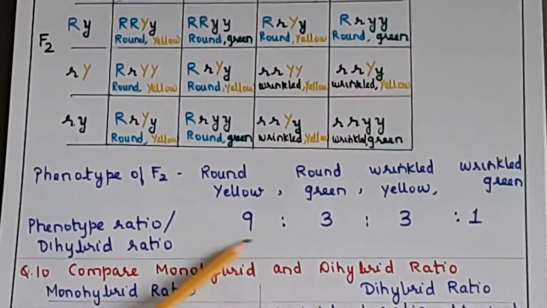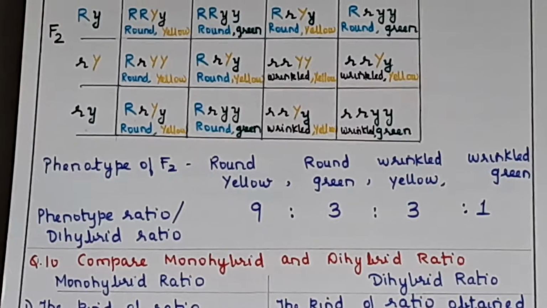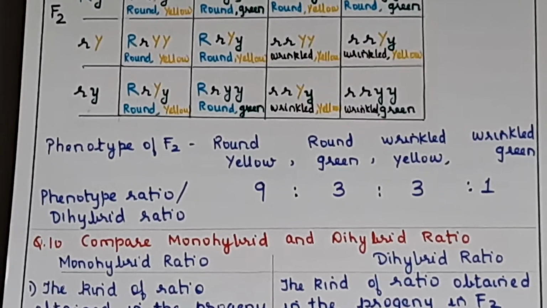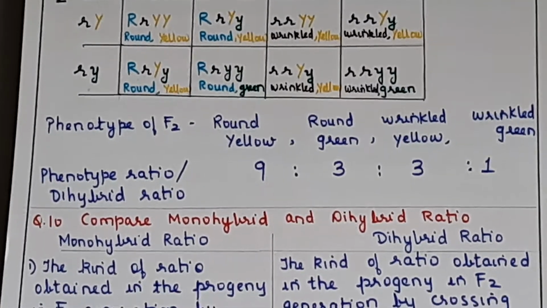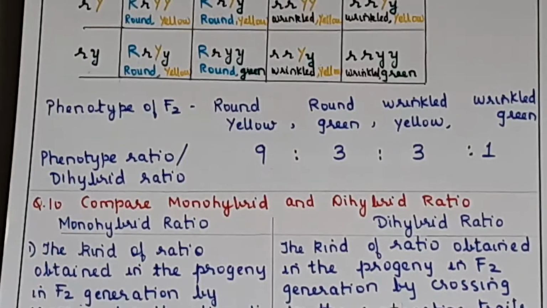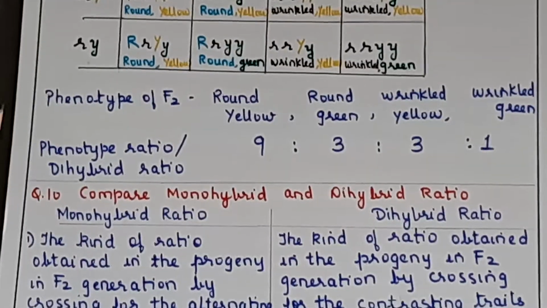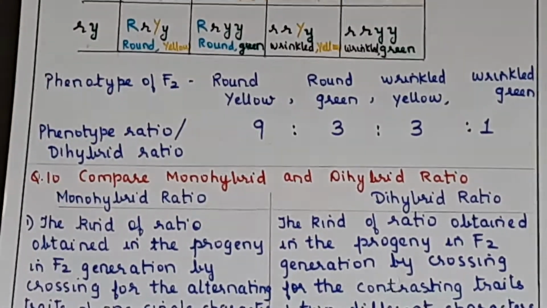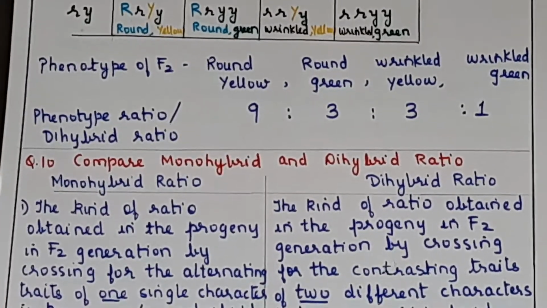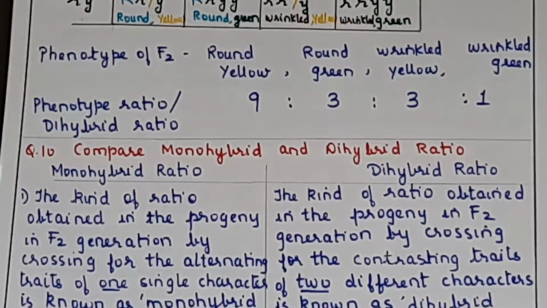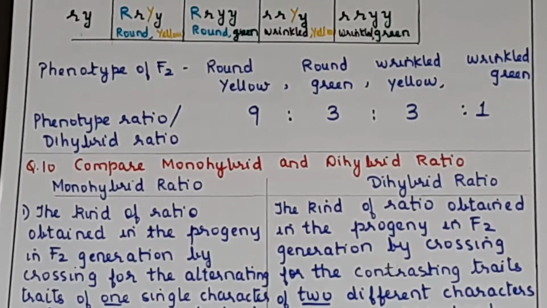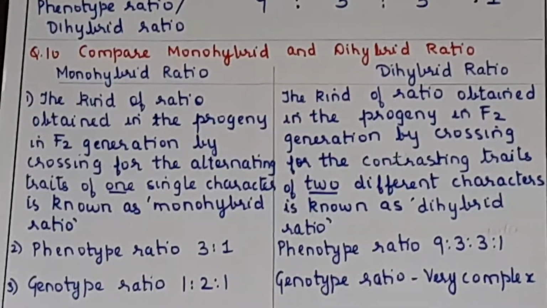So this becomes your dihybrid ratio. Okay, is it clear? So this is very important. Generally one dihybrid ratio question is asked every year for almost 6 marks. So you understand this properly. Now since we have completed both monohybrid cross and dihybrid cross, let us compare them.